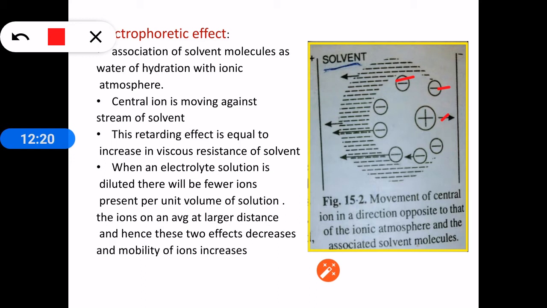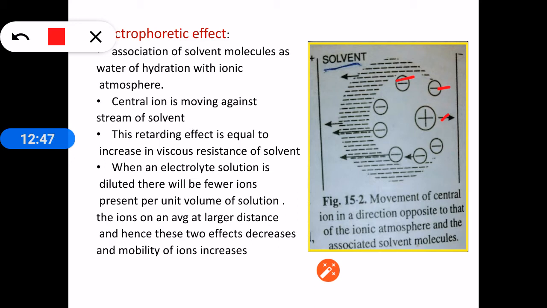And so the solvent molecules will move along with the ionic atmosphere in the direction opposite to the movement of the central ion, because we know that central ion and ionic atmosphere will move in opposite direction whenever an electric field is applied. So along with the ionic atmosphere, the solvent cage which is associated with the ionic atmosphere will also move in the opposite direction to the central ion.